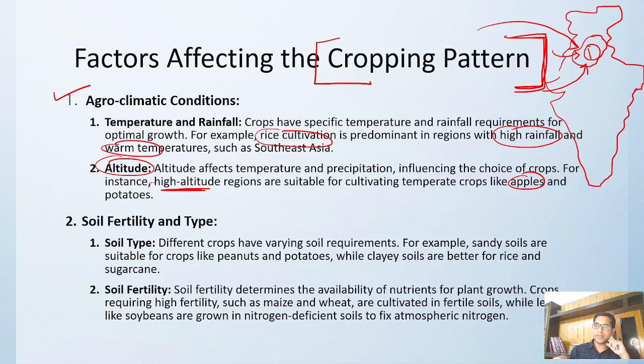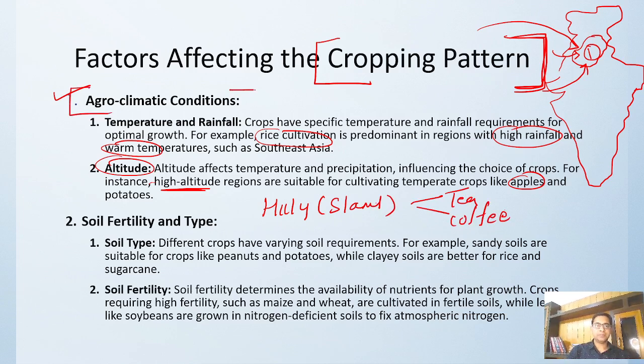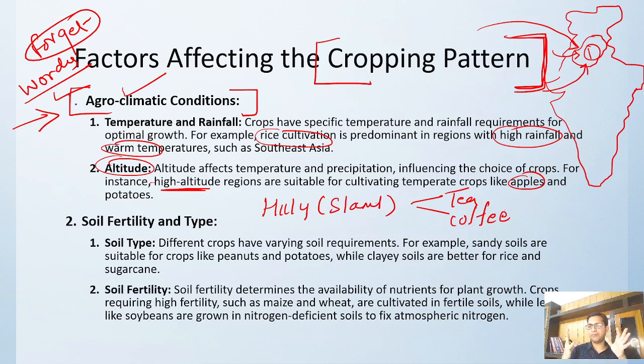If we go to the tropical area and the hilly areas, coffee and tea are there, right? That depends on altitude. If we go to the hilly slanting areas, it is good for tea and coffee. So it all depends on agroclimatic condition. These are the words which students forget. If you write words like agroclimatic, soil fertility, soil type and various other things, automatically it gives an impression that you know much more than that.